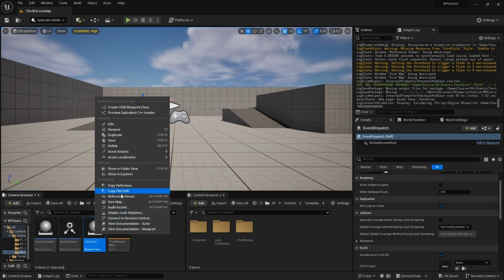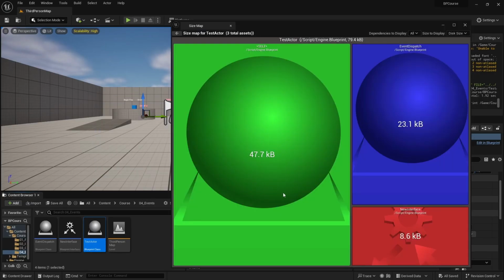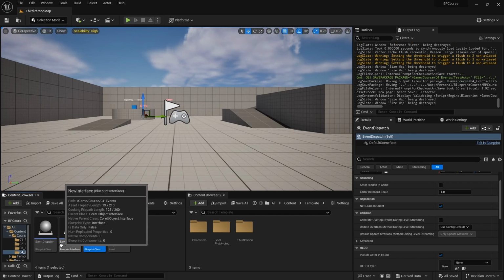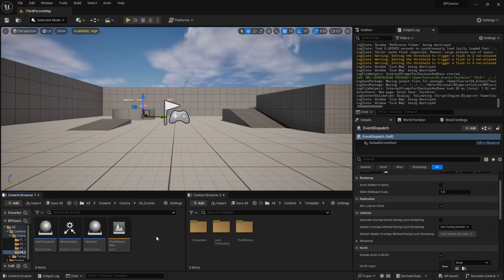If I right click here, size map, we should see our event dispatch here. So we can see that we are loading this event dispatch, even though we might not want to, because we're going to have that direct reference. Unless of course you're using interfaces, and we're going to cover this in the future, where you can get around this. But yeah, that's generally it for events.